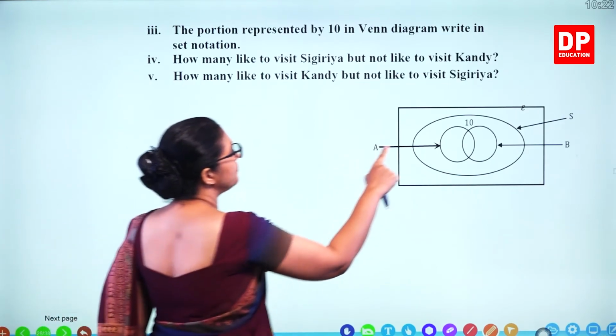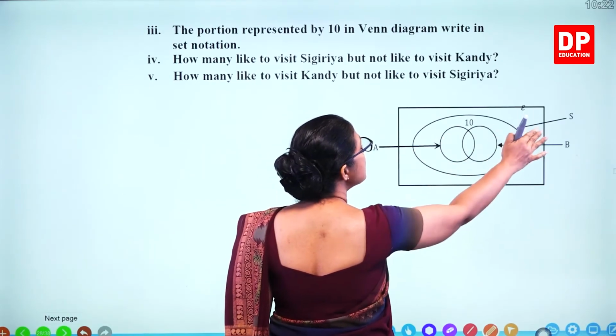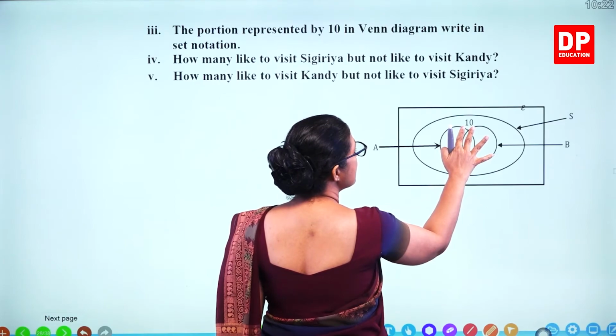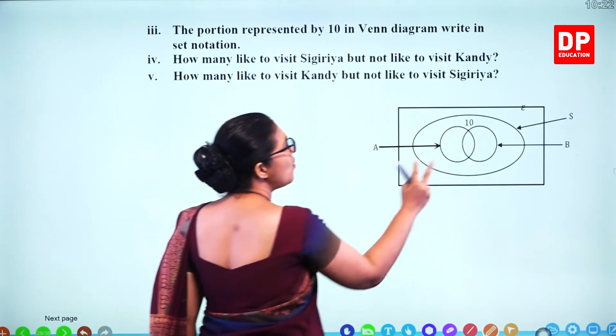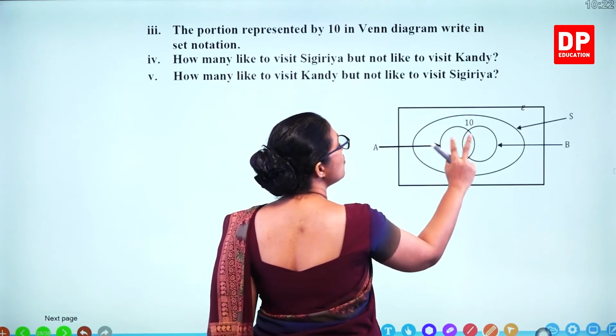So this one, what is that? So that's inside S and outside these two. What are these two?